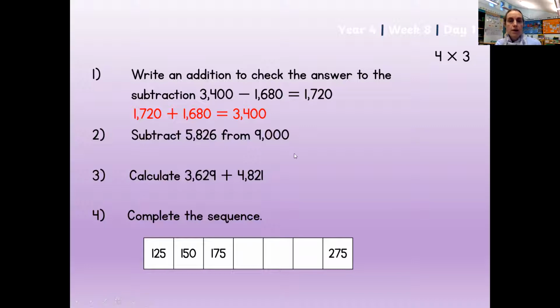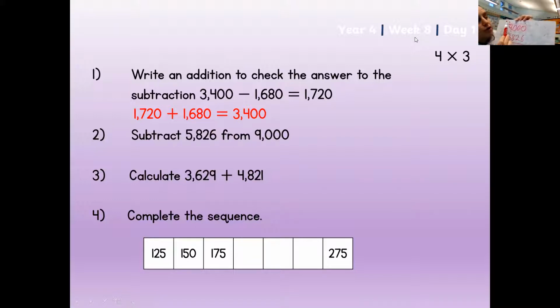Okay, then you had to subtract 5,826 from 9,000. So hopefully for that one, you did a column subtraction, which I shall just show for you now. So you've written out 9,000, take away 5,826. And what you then obviously needed to do, you can't do 0, take away 6. So you would exchange from the tens, but there's no tens. So you go to the hundreds, but there's no hundreds. So you go all the way to thousands and cross that off, so that becomes an 8.